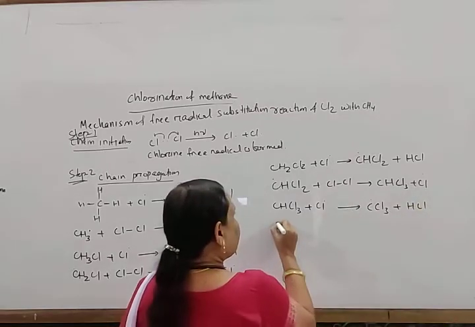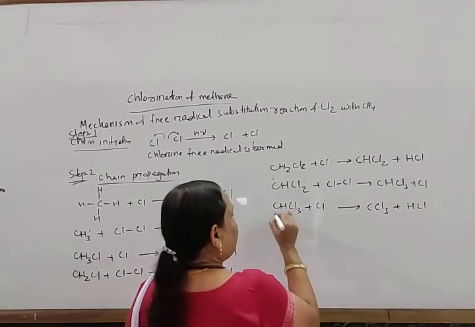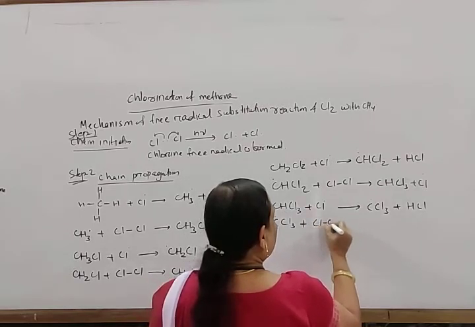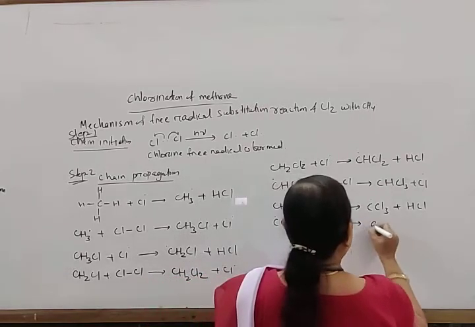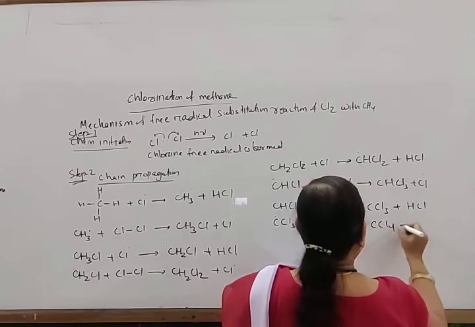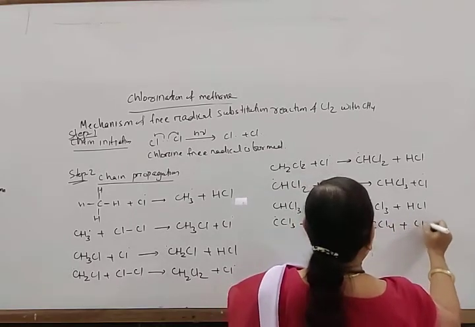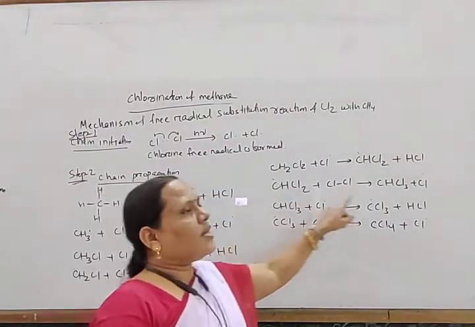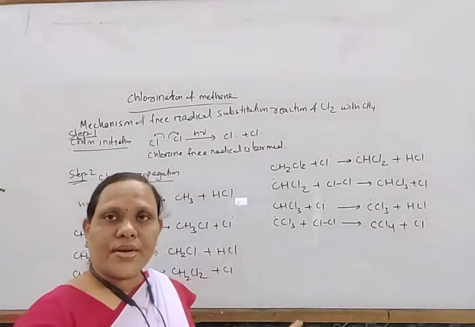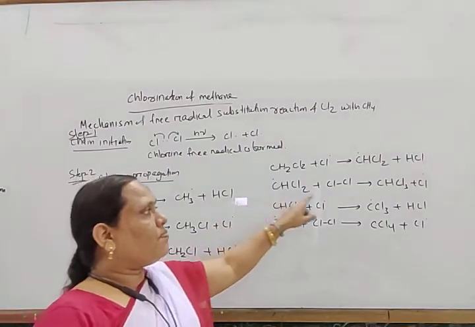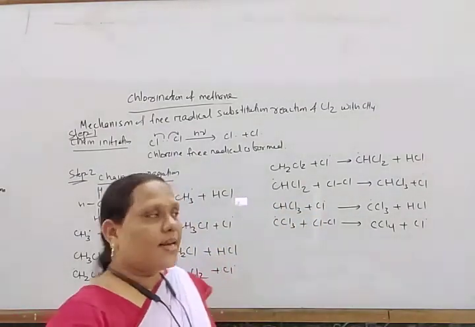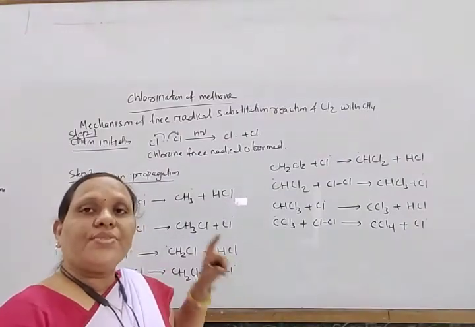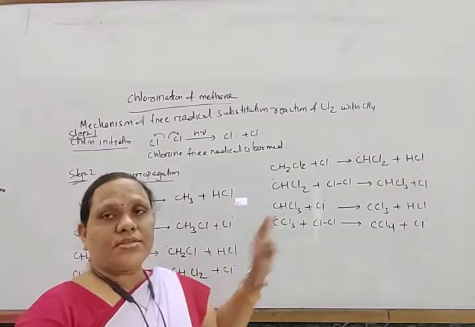And again this CCl3 combines with another molecule of chlorine to form CCl4 plus chlorine free radical. So this is stepwise as all the hydrogen atoms are replaced by chlorine. In this way, this step is called chain propagation, and this continues till all the hydrogens are replaced.